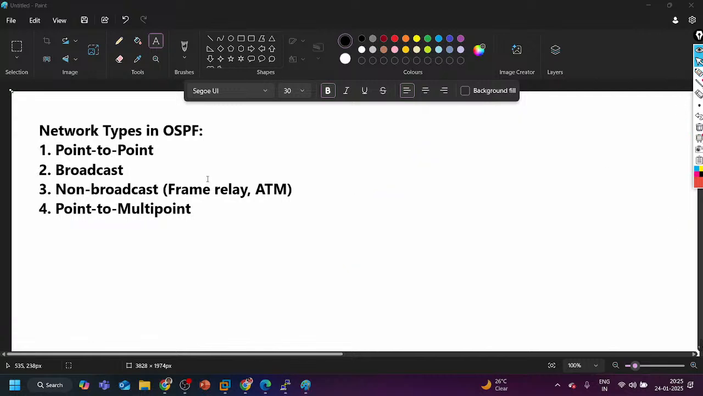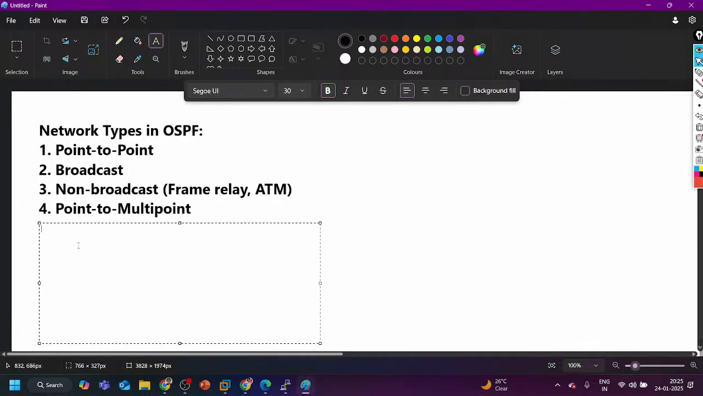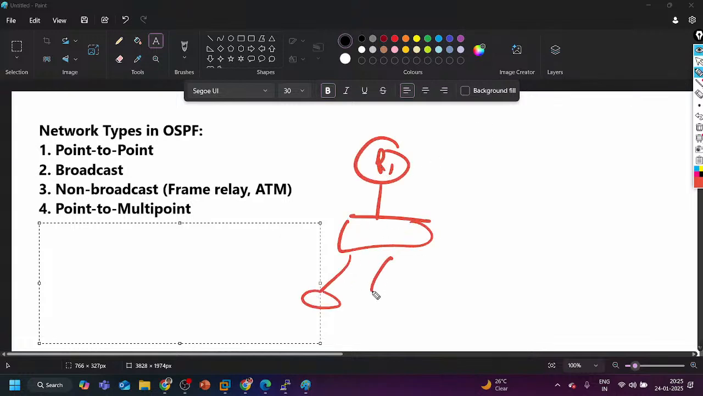Okay. So in point to multipoint, again DR BDR is not required. Generally we use this network type in hub and spoke topology. Non-broadcast, which type of scenario will it have? Same scenario. But here we have a circuit between all the sites.